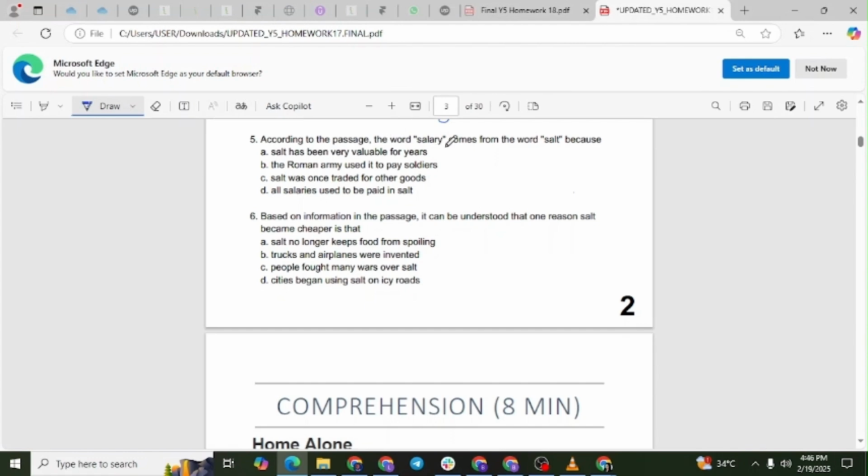According to the passage, the word salary comes from the word salt because Option A, salt has been very valuable for years. Option B, the Roman army used it to pay soldiers. Option C, salt was once traded for other goods. Option D, all salaries used to be paid in salt. The correct answer is letter B. Explanation. The passage states that the Roman army used salt to pay its soldiers, and from this custom comes our word, salary. Question number 6.